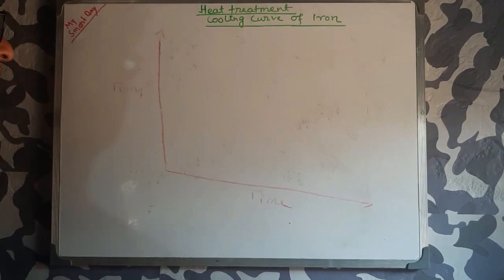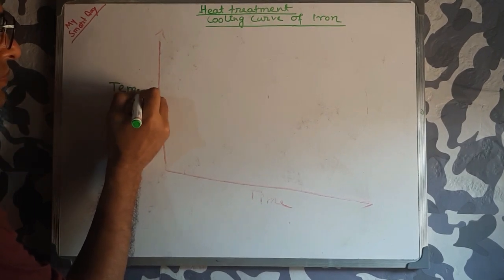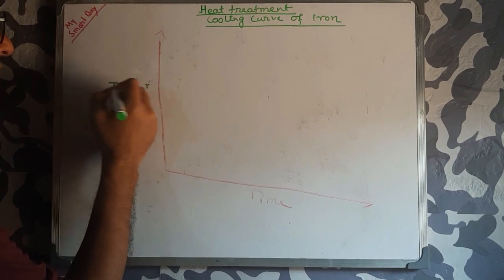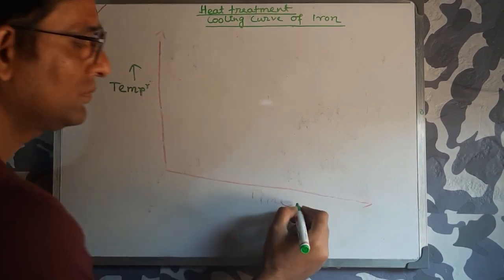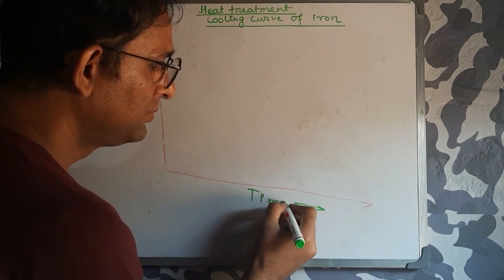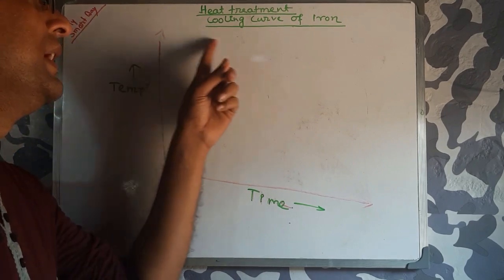So the time versus temperature diagram of iron is the cooling curve.